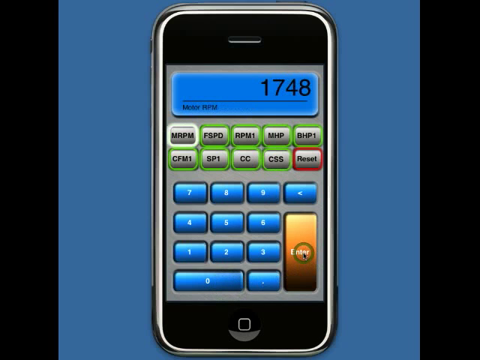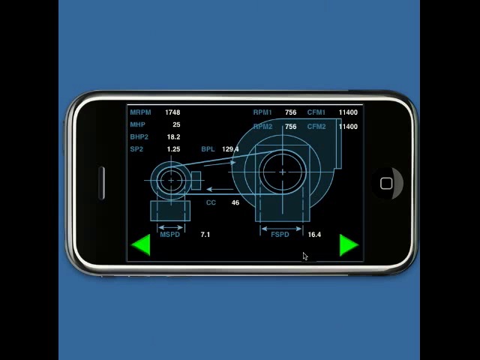Okay, now when we have all the values entered, rotate the iPhone, and you can see all the values that we entered are in the various areas. Motor horsepower is 25, brake horsepower 18.2. Belt pitch length has been calculated to be 129.4 inches, and the motor sheave has been calculated to be 7.1.